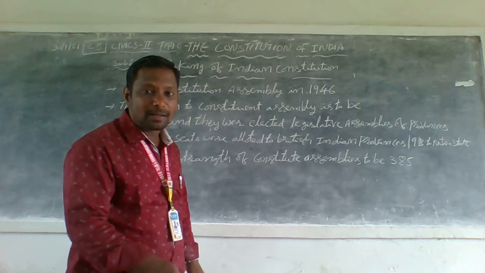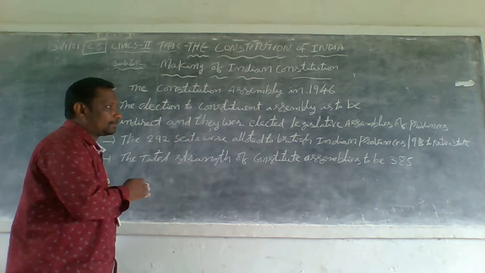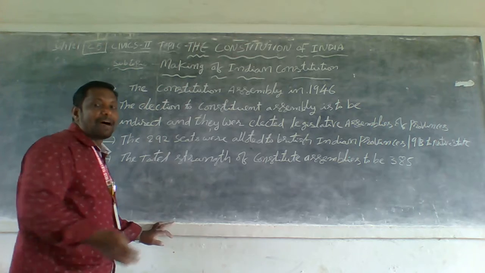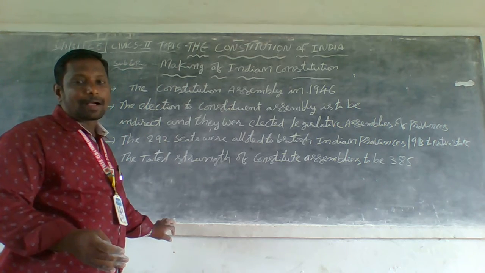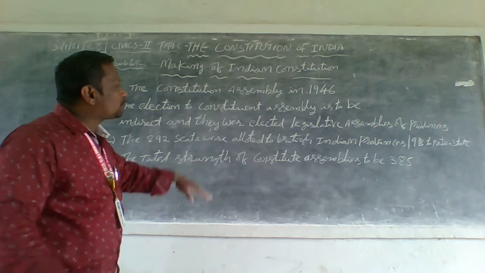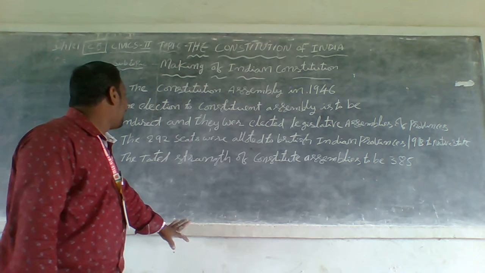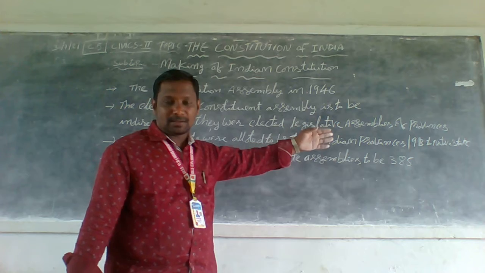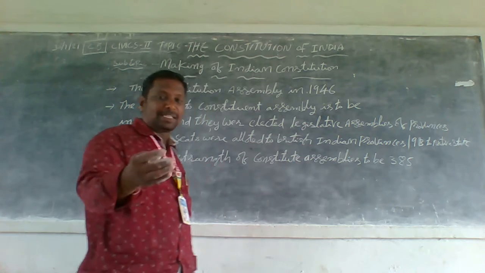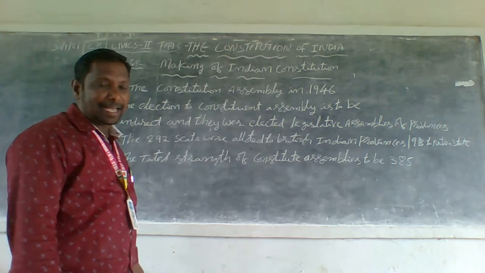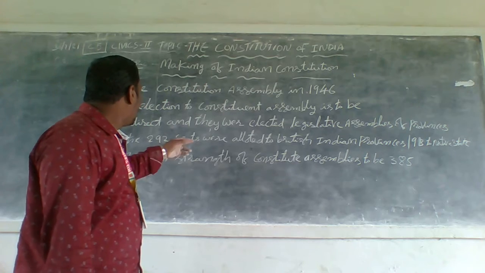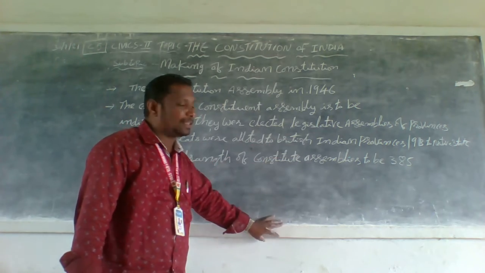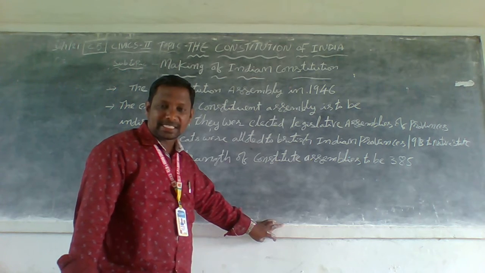The first elections were conducted for the formation of the Constituent Assembly, elected by the legislative assemblies of the provinces. How many seats were there at this time? 292 seats were elected by the British Indian provinces, and 93 seats by the native states.